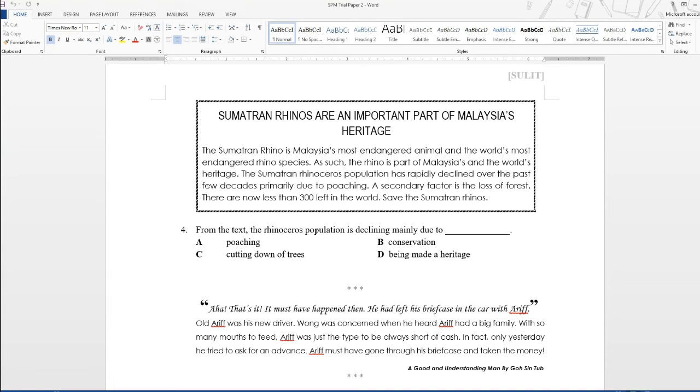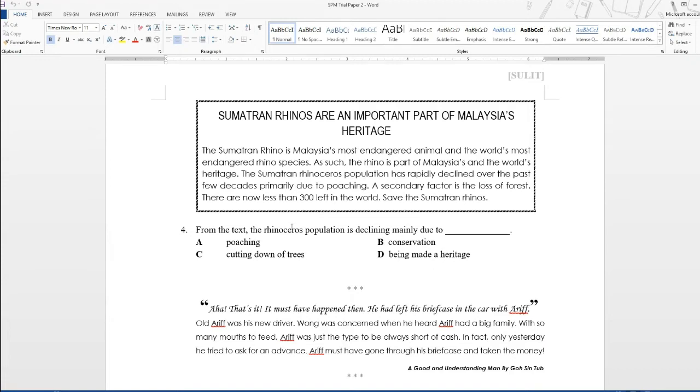From the text, the rhinoceros population is declining mainly due to ... So you gotta fill in the blank here. Alright, so A, poaching. What is poaching? Poaching is illegal hunting. Okay, B, conservation. Okay, conservation meaning you help to protect, all right, and conserve. C, cutting down of trees. And D, being made a heritage.